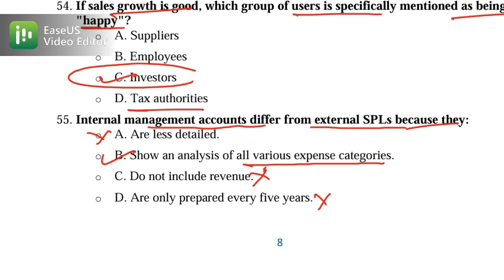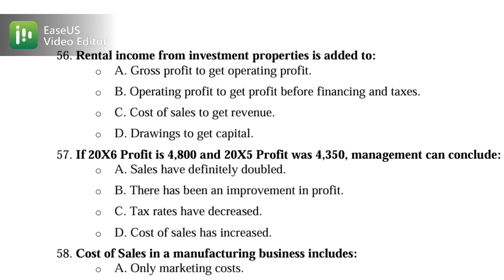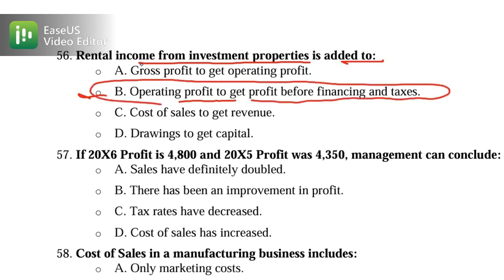Okay, now let's move on to 56. Rental income from investment property. I think we have discussed this in MCQs that rental income from investment property is added to operating profit to get profit before financing and tax. So option B is the correct one. Gross profit to get operating profit is wrong because gross profit is earlier. Option C, cost of sale to get revenue, is unrelated, and drawings to get capital is wrong because drawings is actually financing.